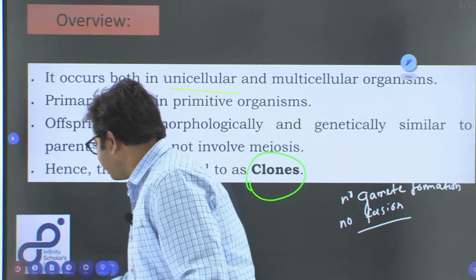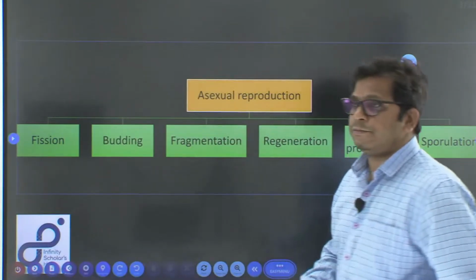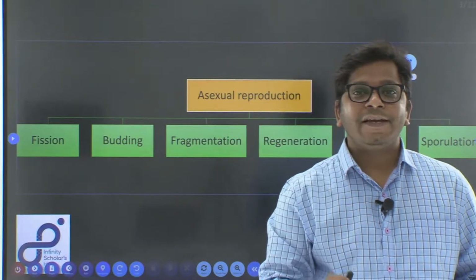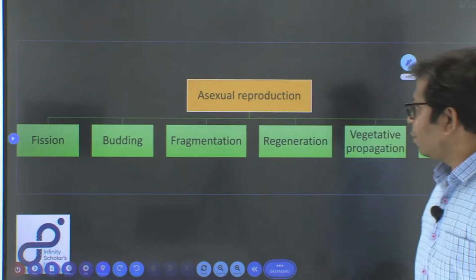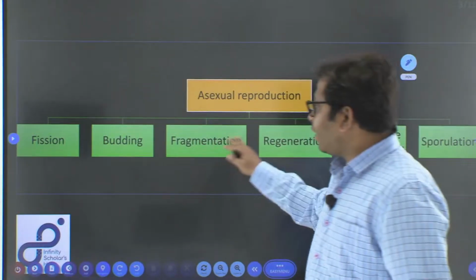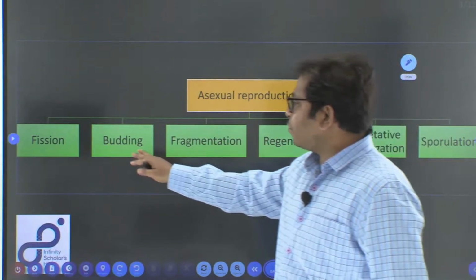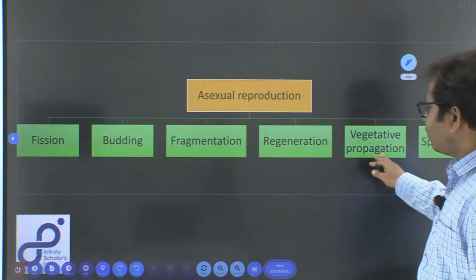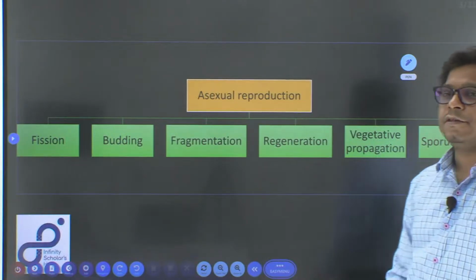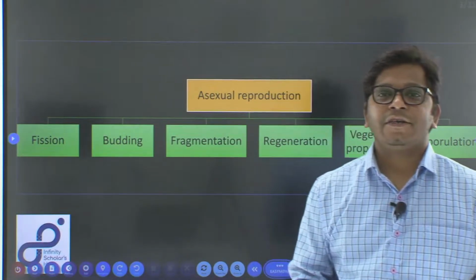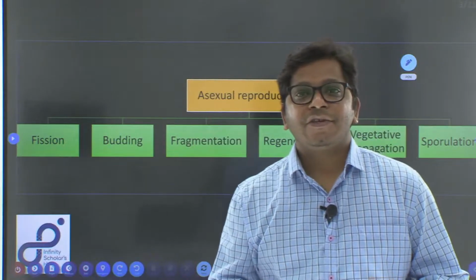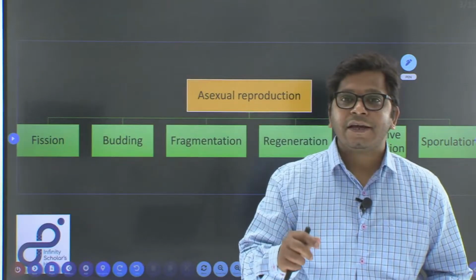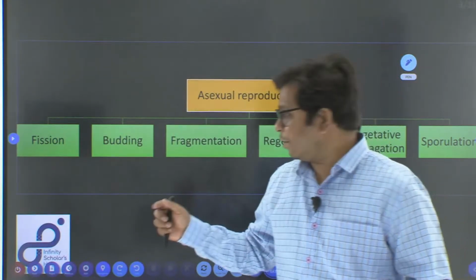Okay. So, let us now look at the different types of asexual reproduction that occur in both unicellular as well as multicellular organisms. Okay. If we divide all of them, this is how they look. The most important ones are fission, budding, fragmentation, regeneration, vegetative propagation and sporulation. So, these are the different modes of asexual reproduction that exist in nature and in different organisms. Let us now discuss each one of them in detail as we progress.